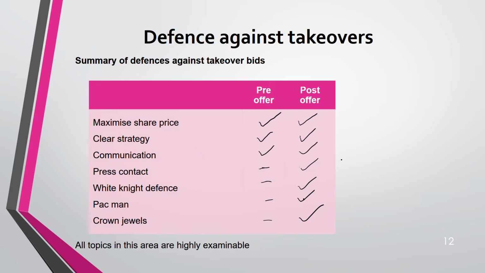Why were you attractive in the first place? A company wants to take you over because of the asset that you have in the company. One of the reasons is the asset. So if you sell that asset itself in the first place, why would that company take you over? Right? He will back off once he knows that those assets are not there in that company anymore, you have sold them off, or you are planning to sell them off.